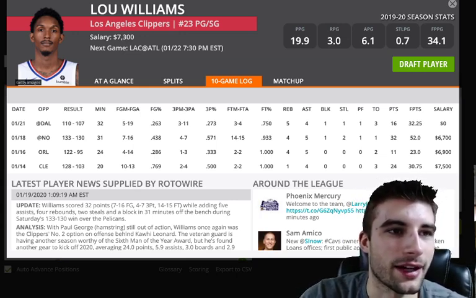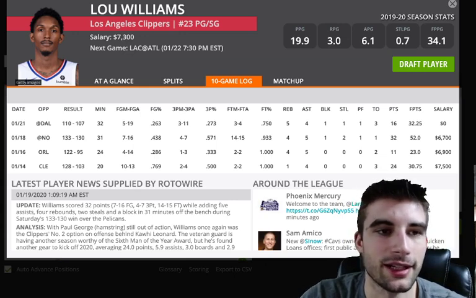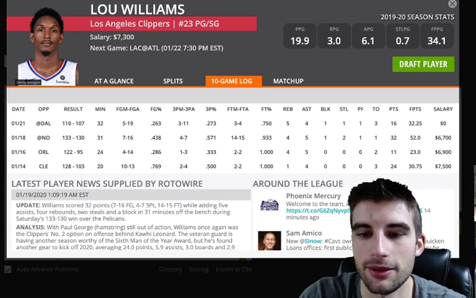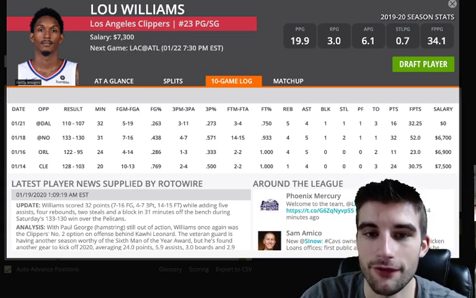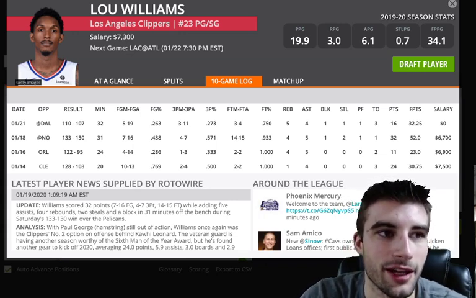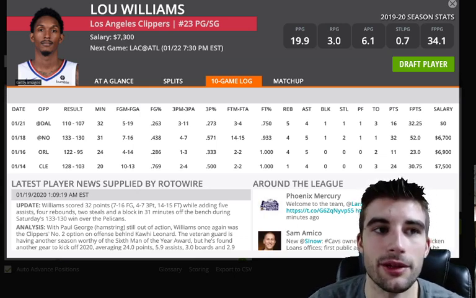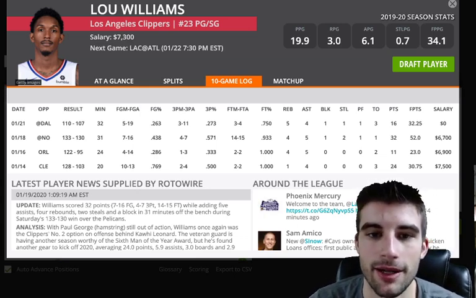So like I said, it's a good matchup versus Atlanta. I talked about that when I talked about Paul George. They are just the worst team in the league on defense, and they also play very fast. So both teams are top 10 in pace of play. A fast-paced game like this suits a guy like Lou Williams well, who has no problem putting up a lot of shots. And if just Kawhi's out, Lou has a 31.6% usage rate and 1.27 points per minute. That's great at 7,300. I would play him if just Kawhi's out.